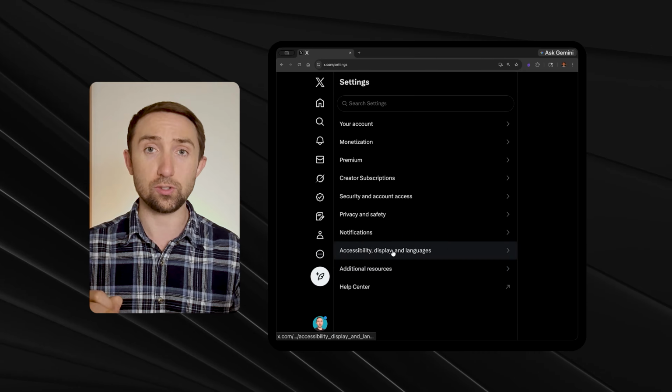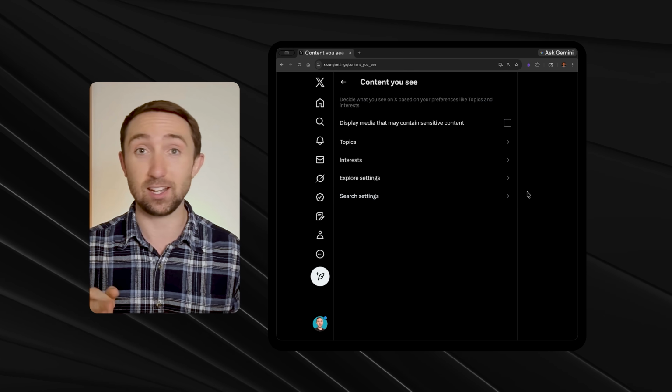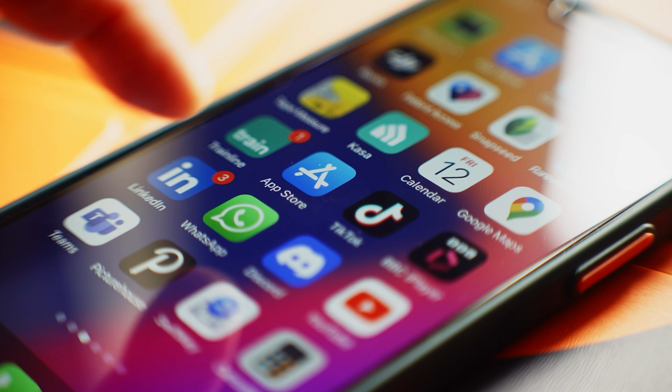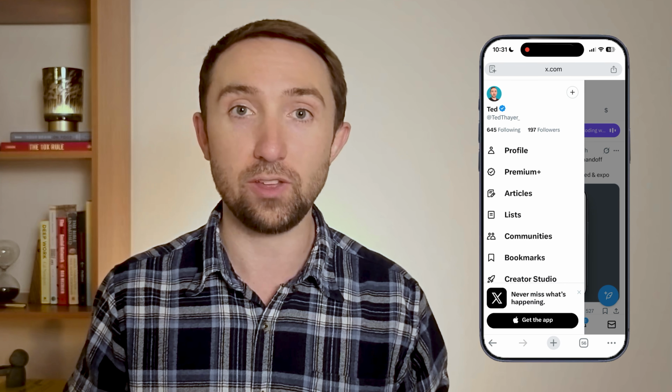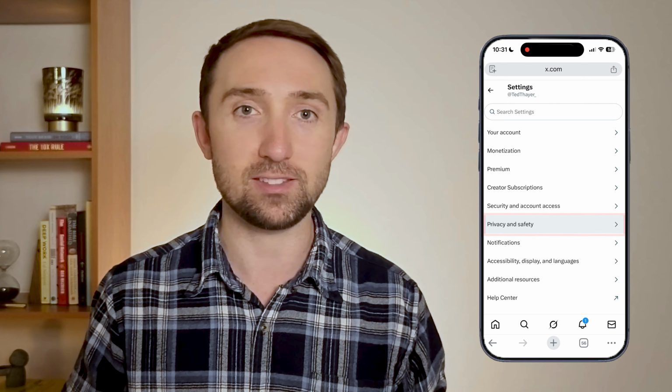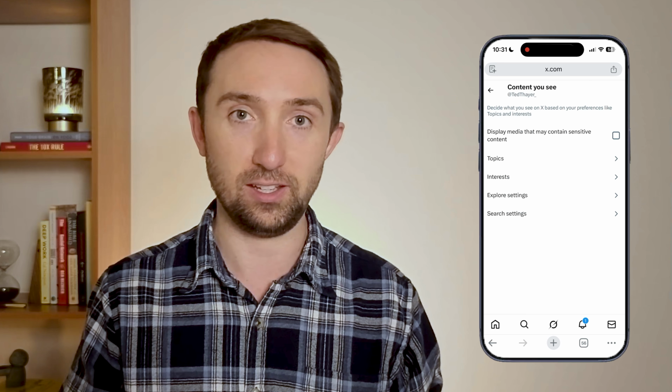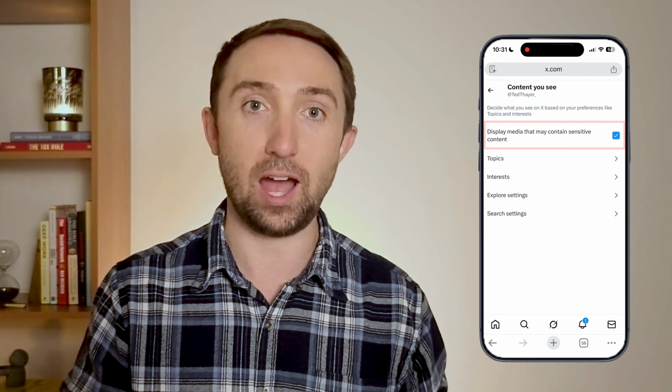This toggle controls whether X shows you violence, sexual content, or graphic material. But the catch is that it's web only. Apple's App Store policies prevent this specific toggle from appearing on the iOS app, and X keeps the Android app consistent with iOS. This means that this setting only exists if you log in on a desktop web browser or go to x.com on your phone's browser. Once you're there, go to Settings, then Privacy and Safety, then Content You See. If you change it there and restart your app, the setting will sync.